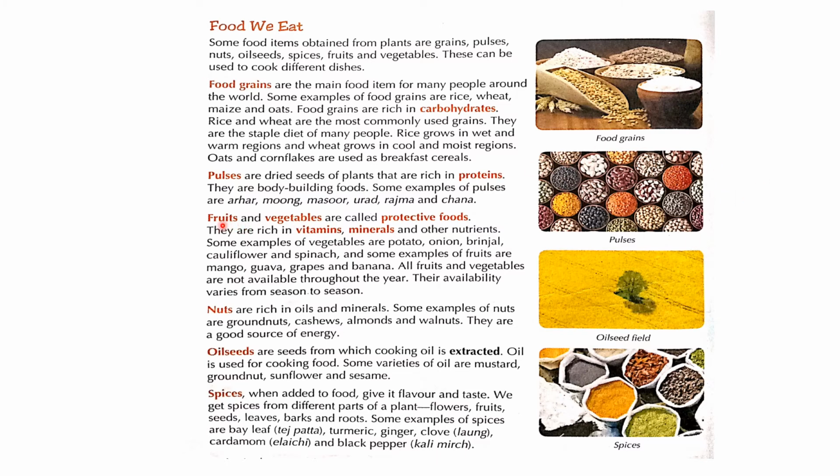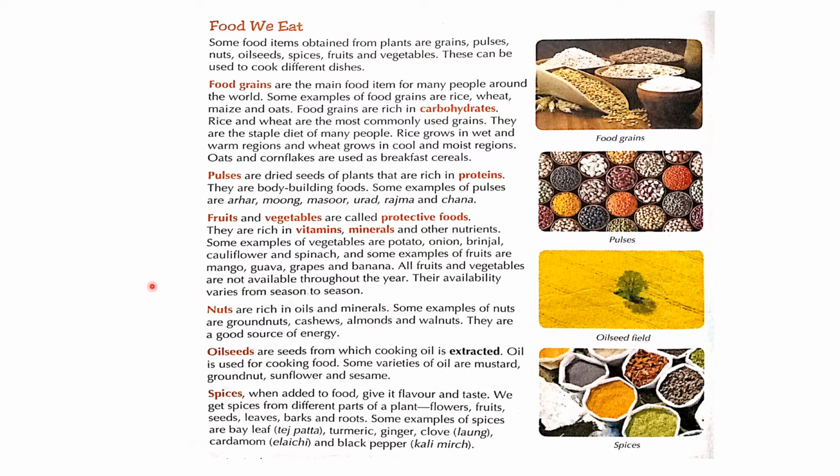Now we'll see fruits and vegetables. Fruits and vegetables are called protective foods. They are rich in vitamins, minerals and other nutrients. Some examples of vegetables are potato, onion, brinjal, cauliflower and spinach. And some examples of fruits are mango, guava, grapes and banana. All fruits and vegetables are not available throughout the year. Their availability varies from season to season.